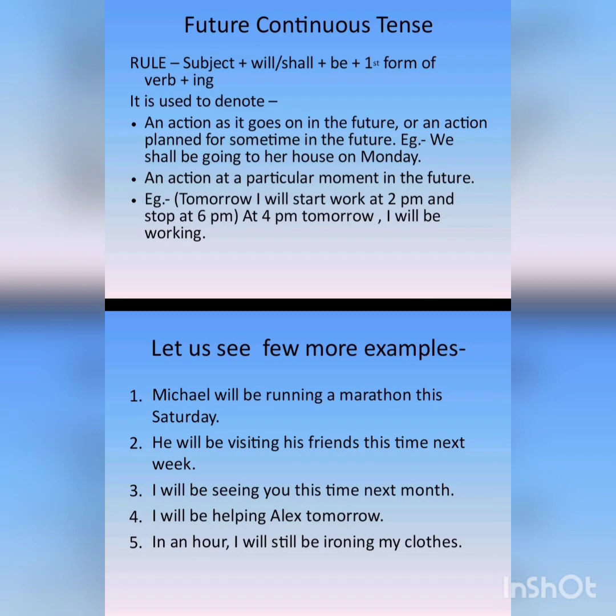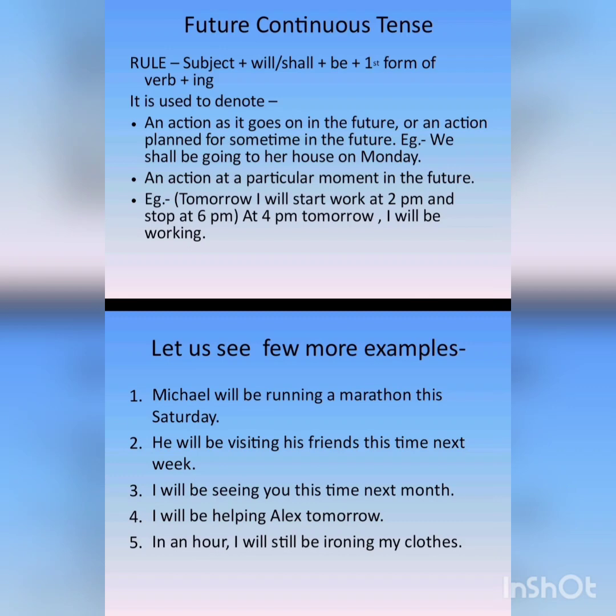Now suppose this is planned. I will start work at 2 p.m. and I will stop work at 6 p.m. Okay, तो इस बीच का जो भी टाइम आएगा, चाहे वो 3 p.m. हो, चाहे 4 p.m. हो, चाहे 5 p.m. हो, in all these times I will be working. Okay, so in such cases we use future continuous tense. You can see in the example, I will plus be plus work plus ing.